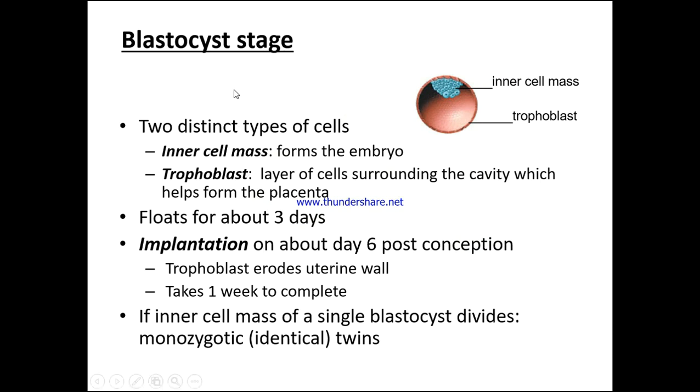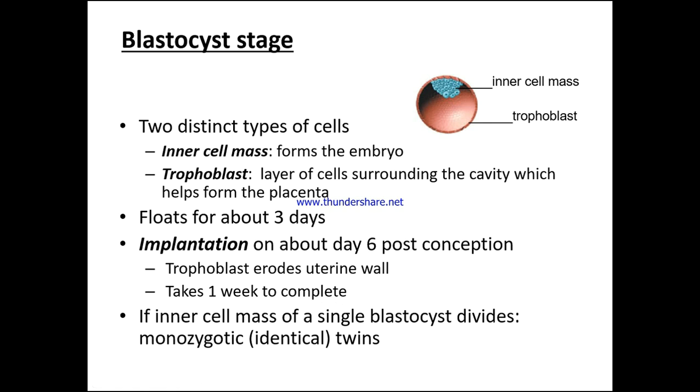At the blastocyst stage, there are two distinct types of cells. We have the inner cell mass, which forms the embryo. And then the trophoblast, a layer of cells surrounding the cavity, is what's going to form the very important placenta. It floats for about 3 days, with implantation on about day 6 post-conception. The trophoblast erodes the uterine wall, and it takes 1 week to complete this erosion process.